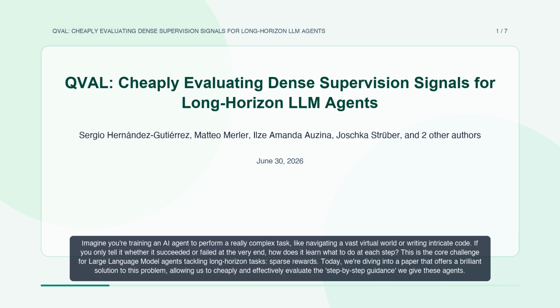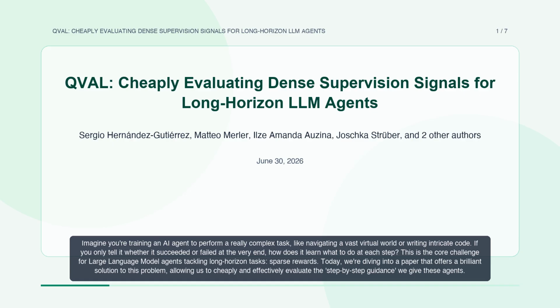Imagine you're training an AI agent to perform a really complex task, like navigating a vast virtual world or writing intricate code. If you only tell it whether it succeeded or failed at the very end, how does it learn what to do at each step? This is the core challenge for large language model agents tackling long-horizon tasks: sparse rewards.